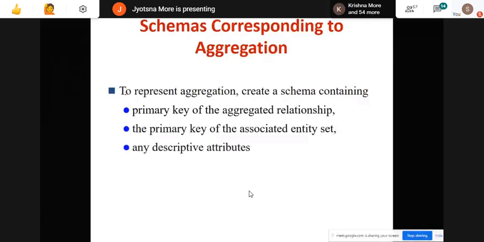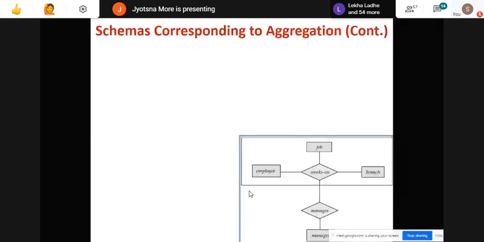Okay, so we have seen this example, right? For aggregation, employee, job, and branch, where we have converted this into one aggregated entity. So this can be represented with managers. This is our managers relationship, which is an aggregation of this entity and this. Managers itself does not have any primary key, right?